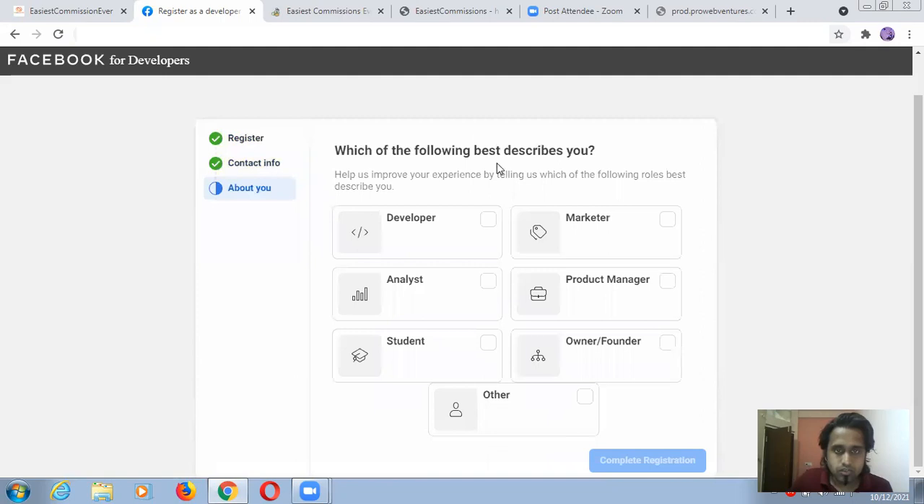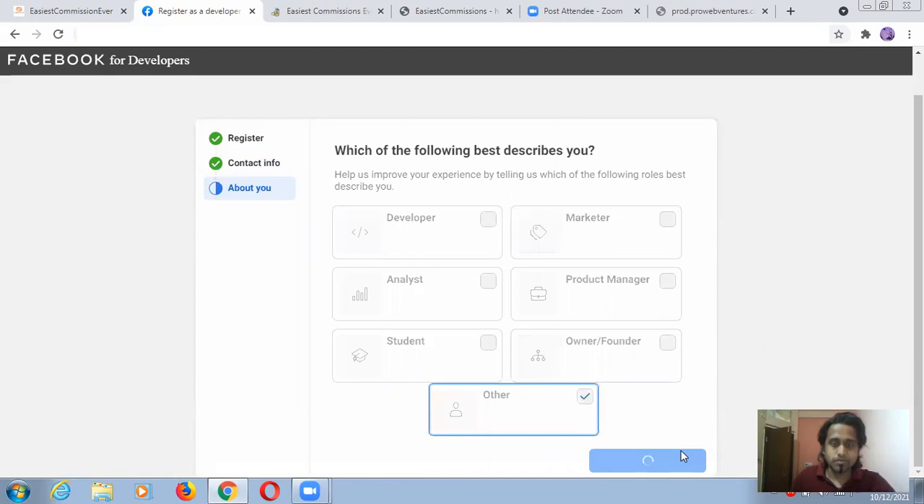Developer, which of the following best describes you? Marketer, manager, analyst, owner, founder. Okay, this is selecting only one thing, guys. So if I choose other, so what will become? Okay, I did complete registration, guys. So let's see what will happen.